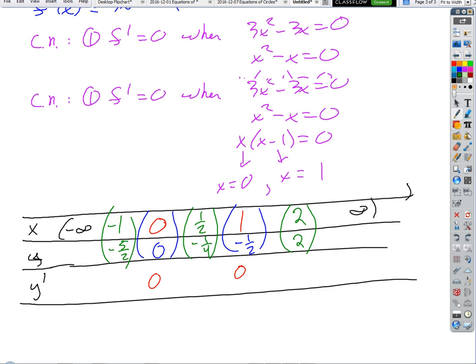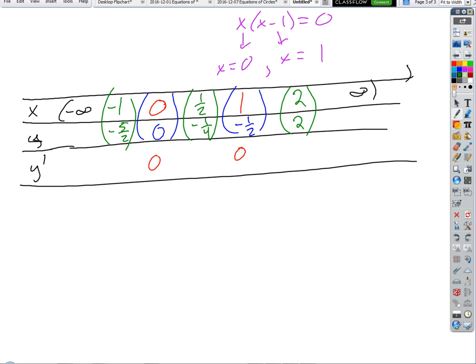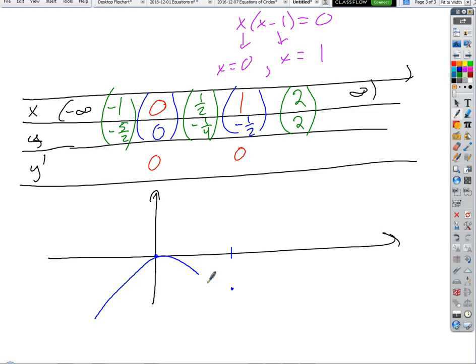So we know then, if we were to sketch this, and this is where we're going with this, we want to be able to create a sketch of this. I've got a point there and a point at 1, -1/2, and it's got to do something like this. Locally, that's all we know for this point. 0 is positive, because 0 is bigger than those values, so it's the high.